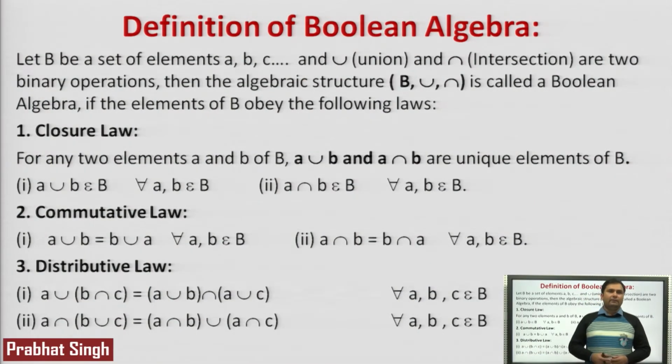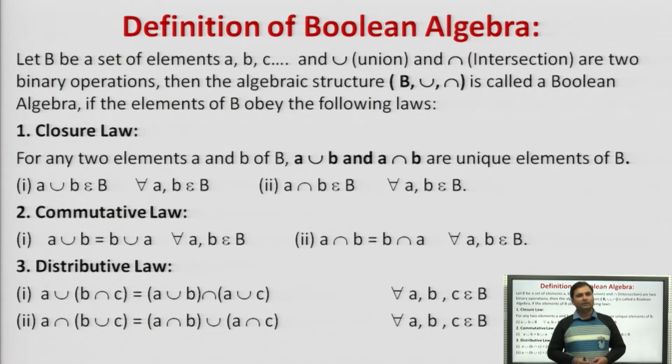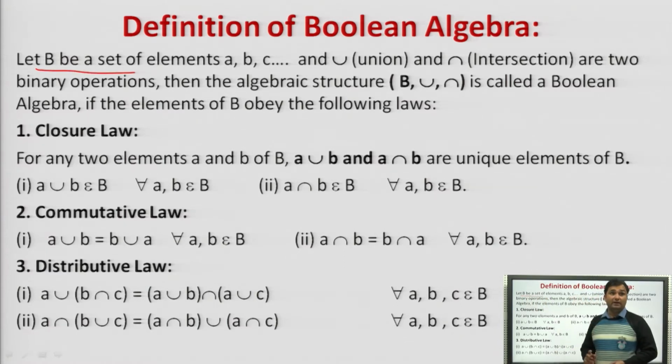Before moving ahead, we first discuss the definition of a Boolean algebra, and what are the basic properties that a Boolean algebra must follow. Dealing with the definition, let B denote the Boolean algebra.